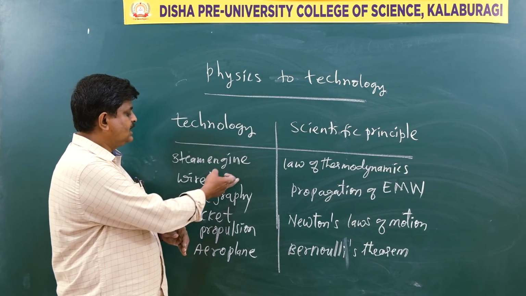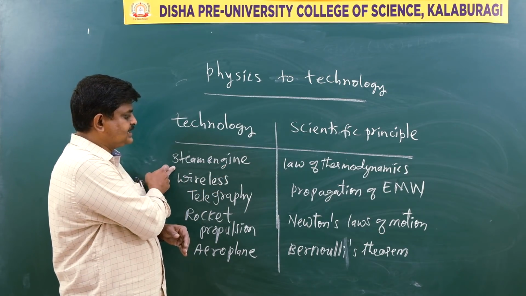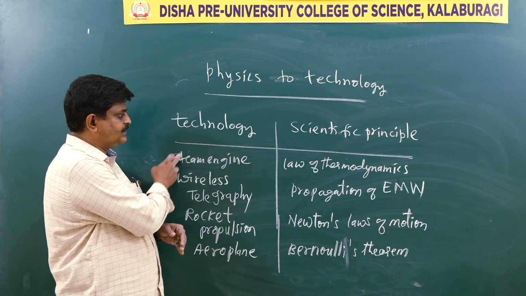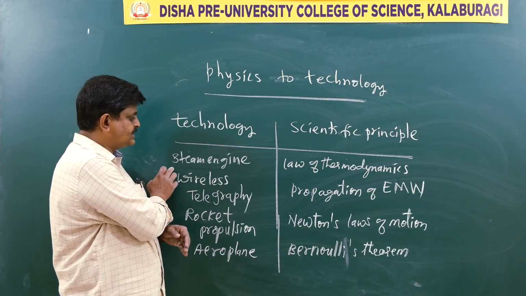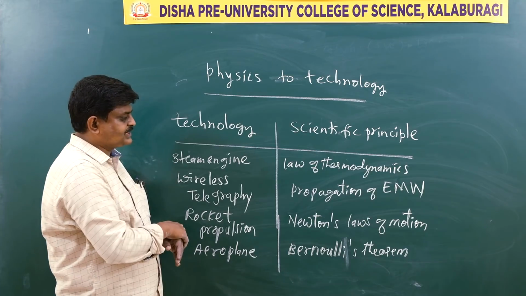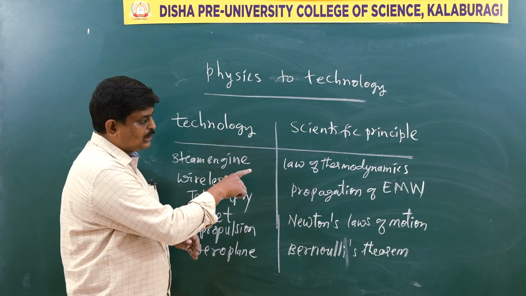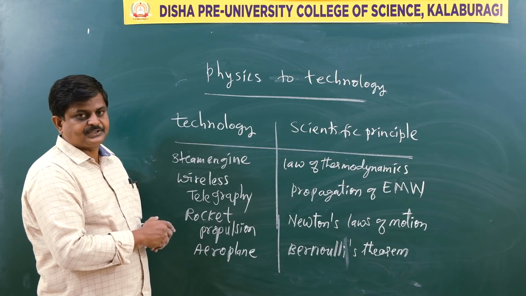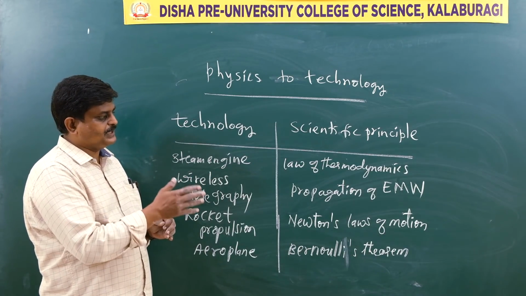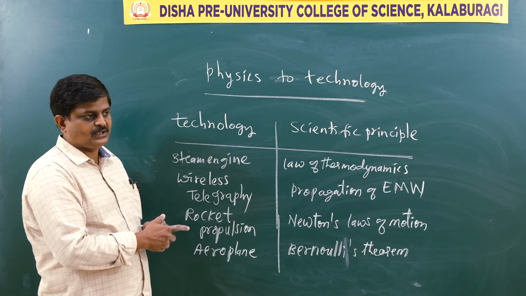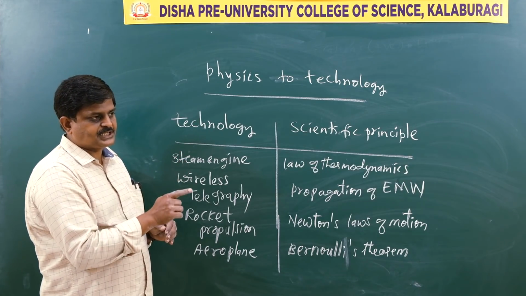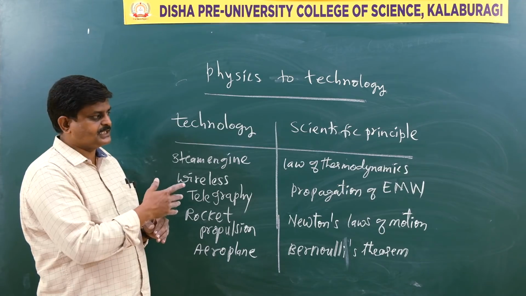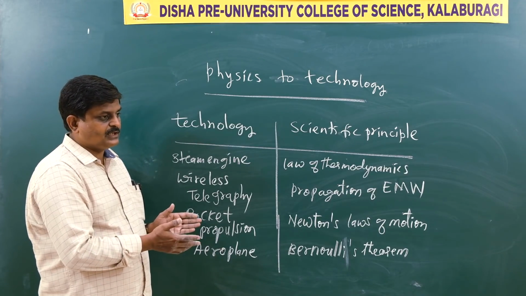Okay, for example, the steam engine is a practically designed technology. It is the steam engine which underlines the principles of what? Laws of thermodynamics. And do you know there are two laws of thermodynamics, that is the first law and second law. What is the first law? The work done to the heat supplied is always a constant, that is efficiency. What does the second law say?